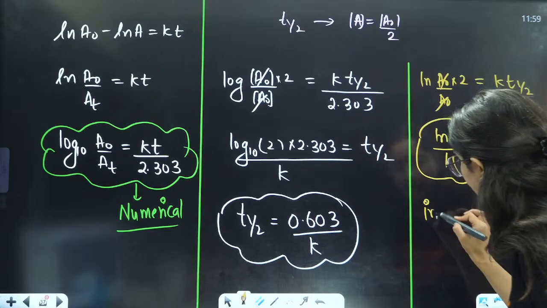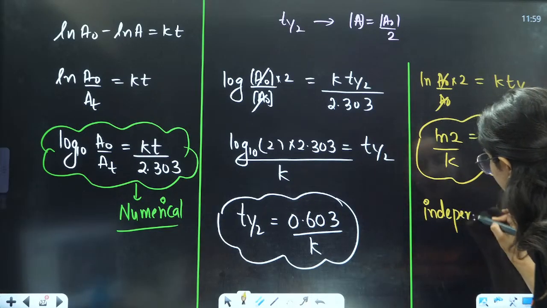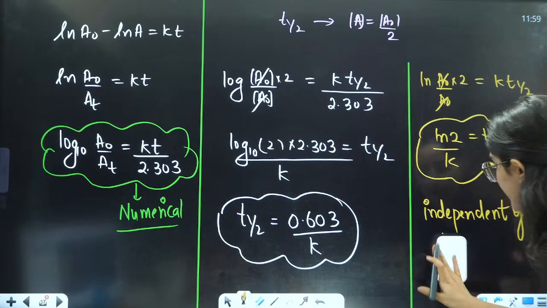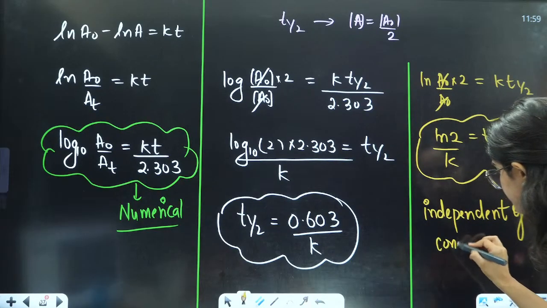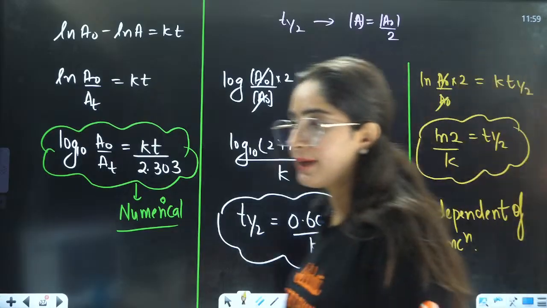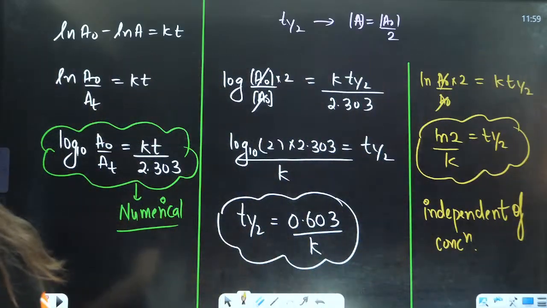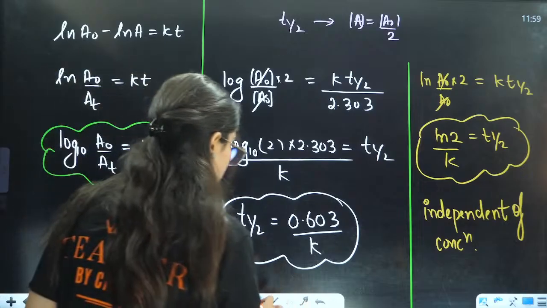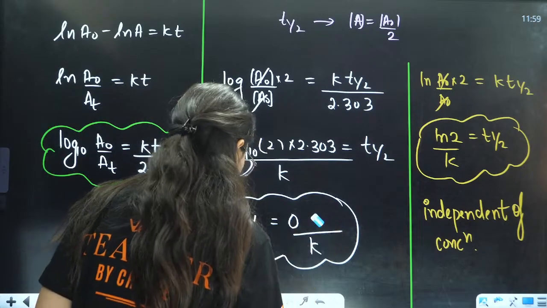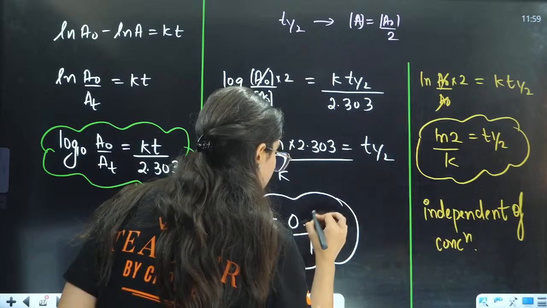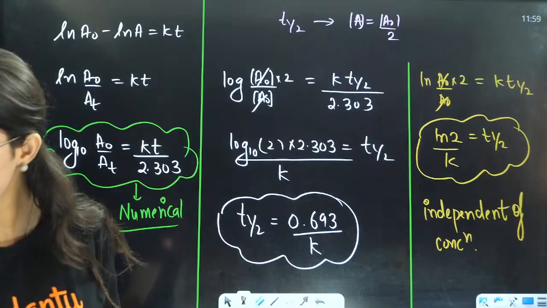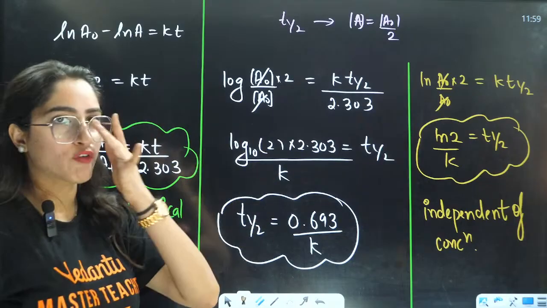And it is independent, very, very important thing, independent of the concentration. It is 0.693, right? Okay. So it is independent of the concentration.